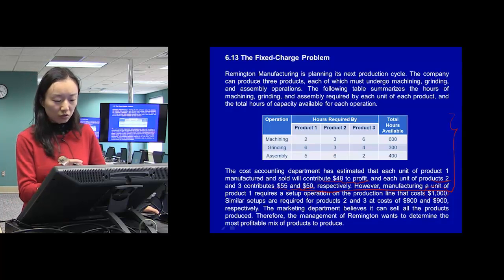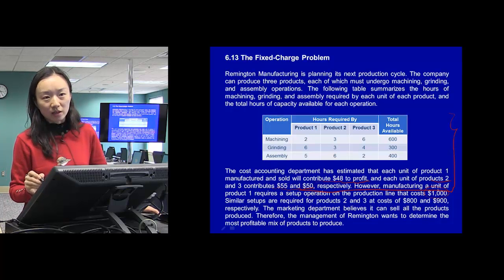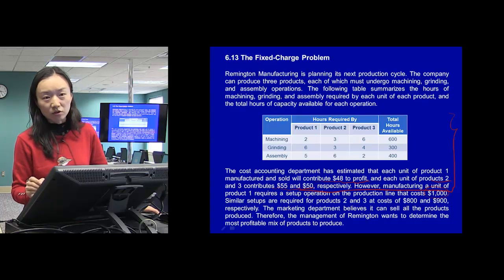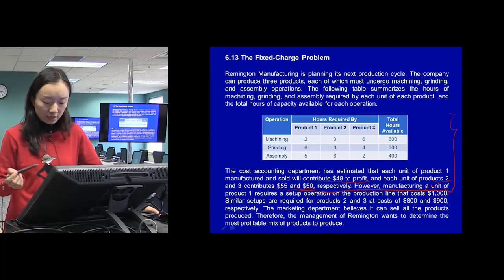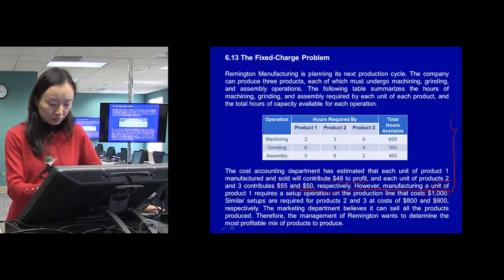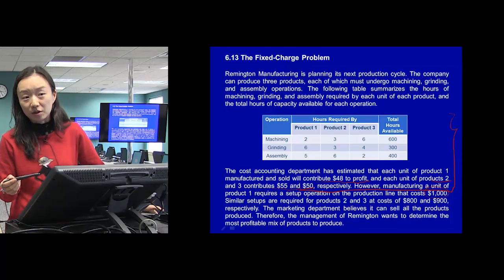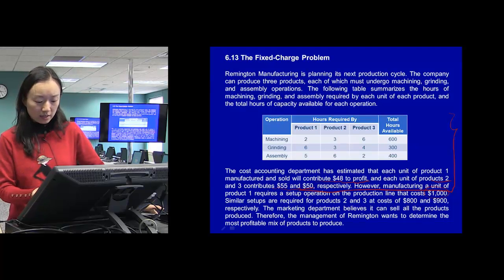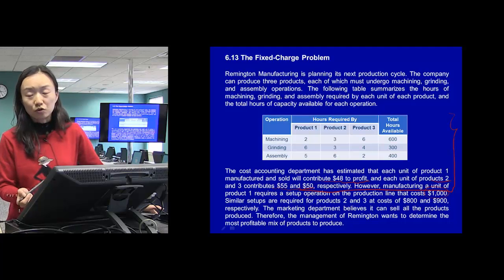If you're going to produce product 1, then it will happen once. If you're not going to produce product 1, then this $1,000 won't happen. Same for products 2 and 3. If you decide you're going to produce product 2, regardless of the number you produce, $800 will need to be paid because that's the setup. Same as product 3, $900.